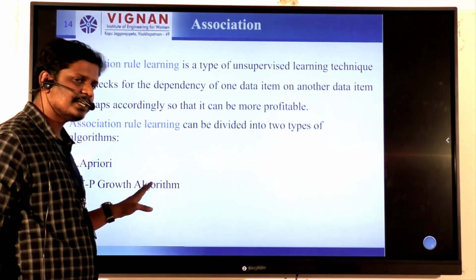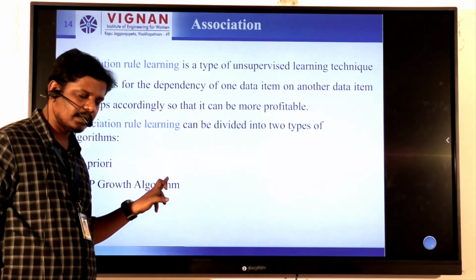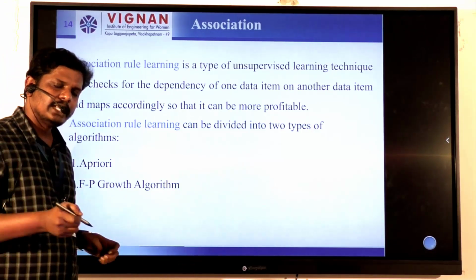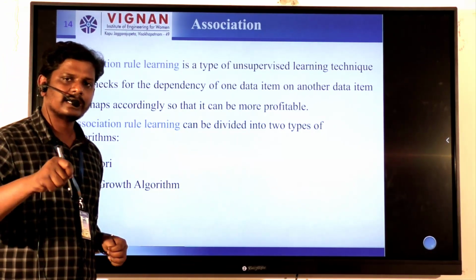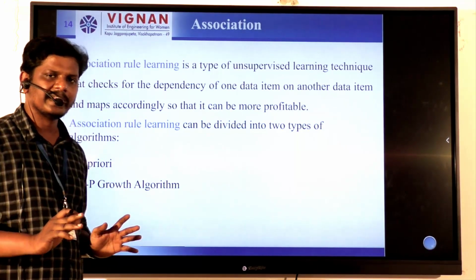So in that way, the association algorithm will work. Coming to the association, mainly there are two types. The first one is the Apriori algorithm and the second one is the FP growth algorithm. As we discussed now, FP growth is nothing but the frequent pattern growth algorithm. What are the items that are brought together frequently in a supermarket or any other area?